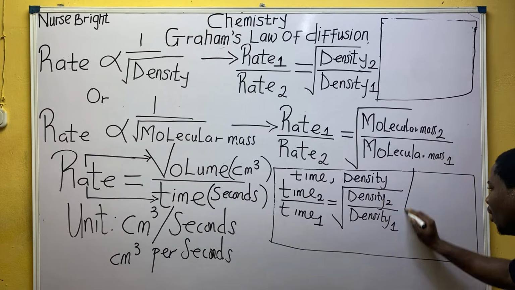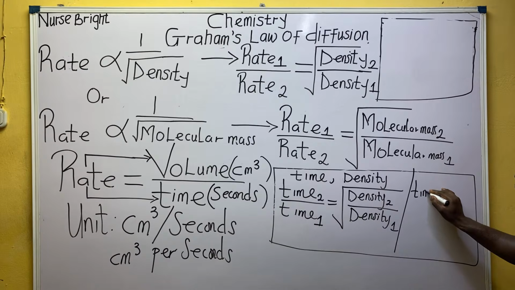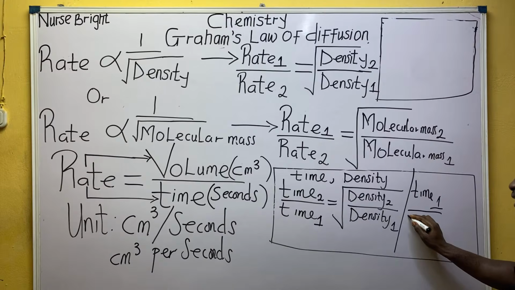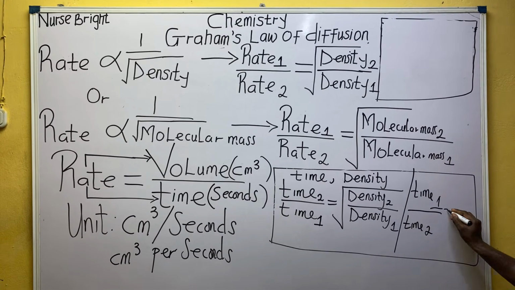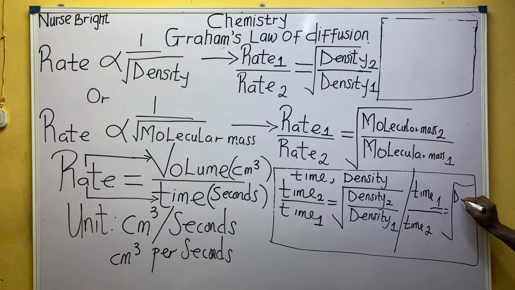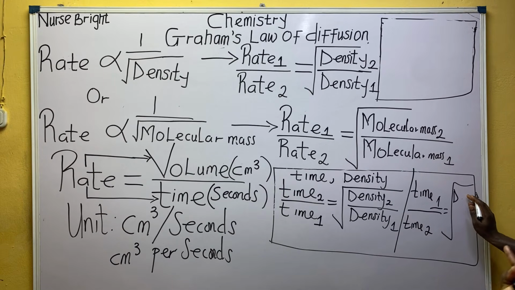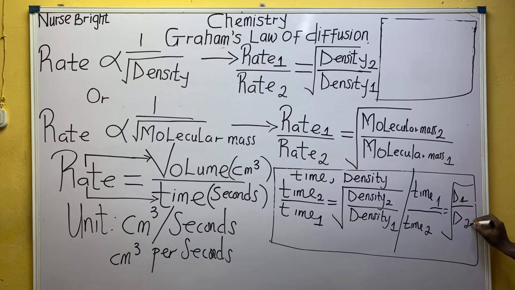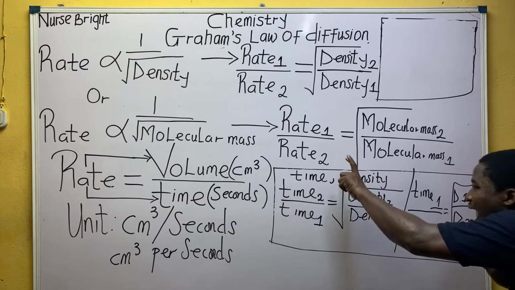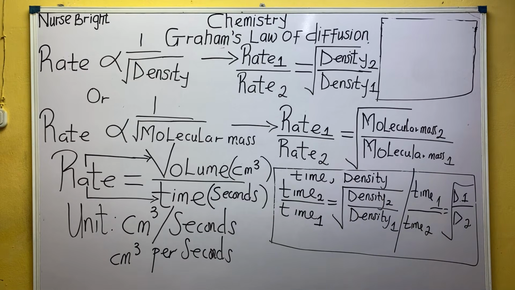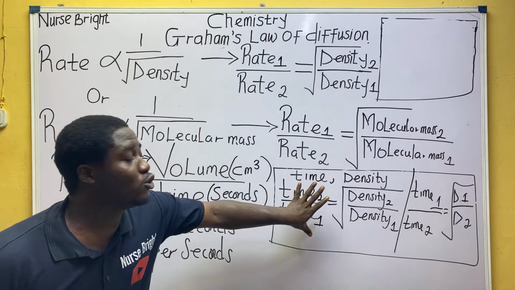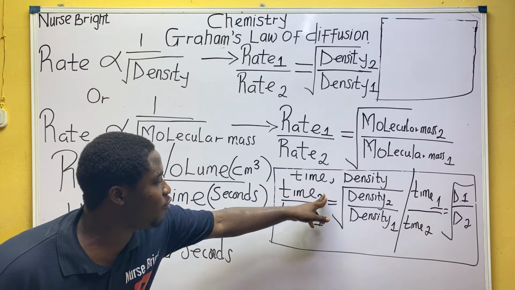That is why we can form another expression and simply write, everybody listen, time 1 over time 2 is equal to root of what? Density. Let me write D instead of writing density of space. D1 over D2. Class, are you aware that this formula and this formula are the same thing? Yes! Why are they the same? Because it is a direct proportionality. Anything that happens, they are the same thing. I just said going from 2, 1, 2, 1.